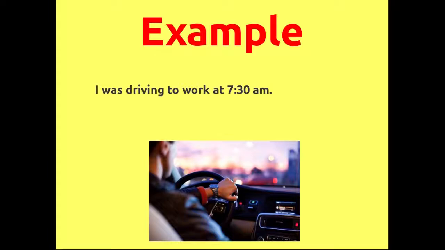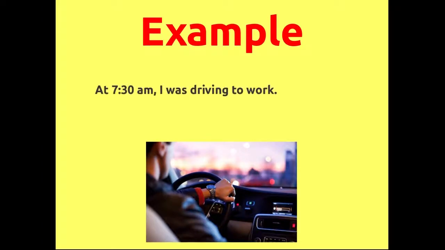An example. I was driving to work at 7:30 a.m. First we have the past continuous, I was driving, then the specific time, at 7:30. Or, at 7:30, I was driving to work. First we have the time, then the past continuous, I was driving.